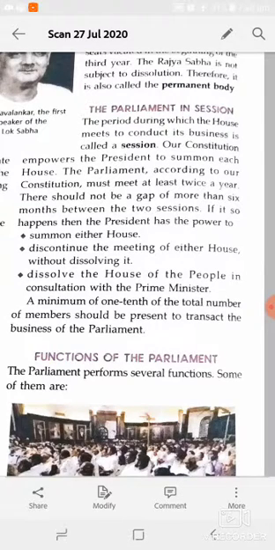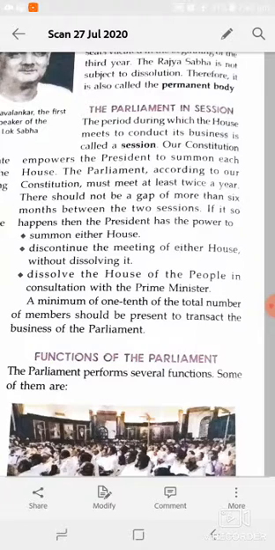So students, today again we will start the chapter Parliament system, and yesterday we discussed Parliament, and the two Houses of Parliament, Lok Sabha and Rajya Sabha, right? So today we will start with the Parliament in session. I hope you heard this word, Parliament in session. Okay, let's see how the session is held in Parliament.